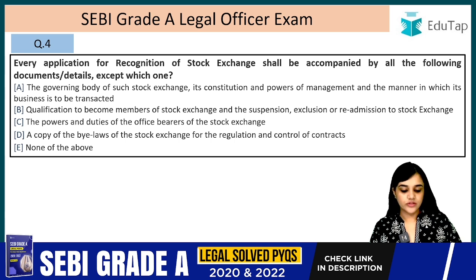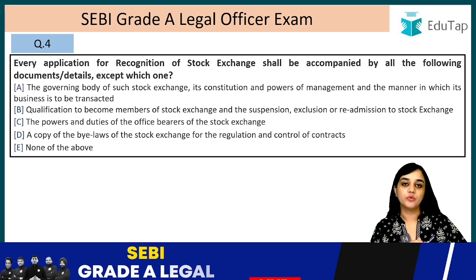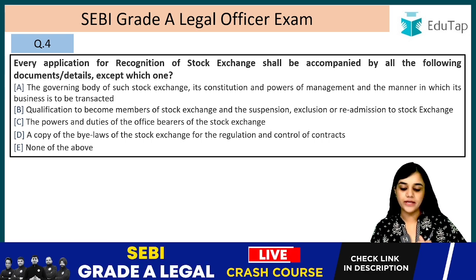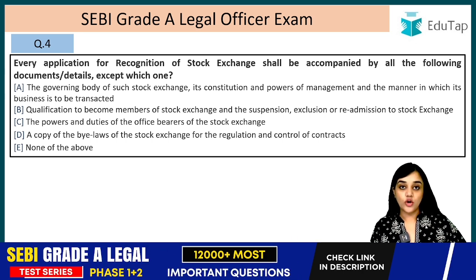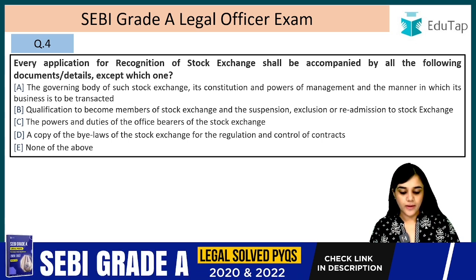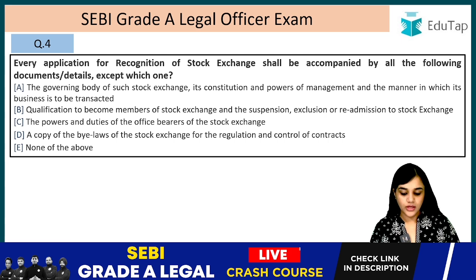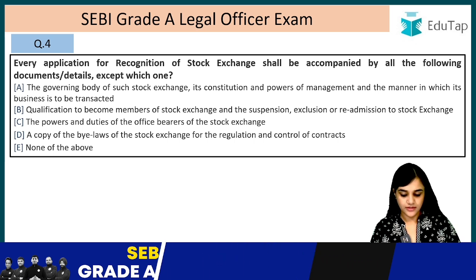Every application for recognition of the stock exchange shall be accompanied by all the following documents and details except which one? Which documents and details will be accompanied by the application? Let's find out. The options are: the governing body of such stock exchange, its constitution and powers of management and the manner in which its business is to be transacted; qualification to become members of the stock exchange and the suspension, exclusion or readmission to the stock exchange; the powers and the duties of the office bearers of the stock exchange; the copy of the bylaws of the stock exchange for the regulation and control of contracts; none of the above.